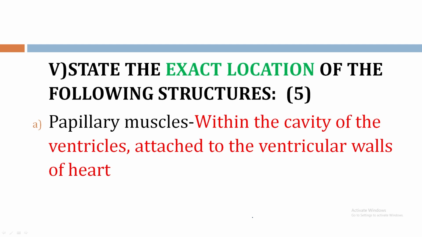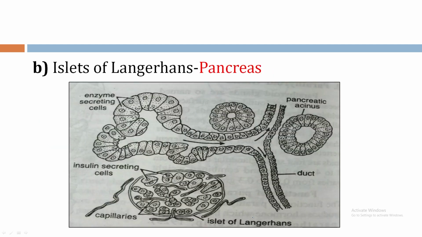State the exact location of the following structures. Remember, exact location is to be written. Papillary muscles. Within the cavity of the ventricles, these are attached to the ventricular walls of heart. Islets of Langerhans. These are located in the pancreas. Identify the structure. The pancreatic acinus.